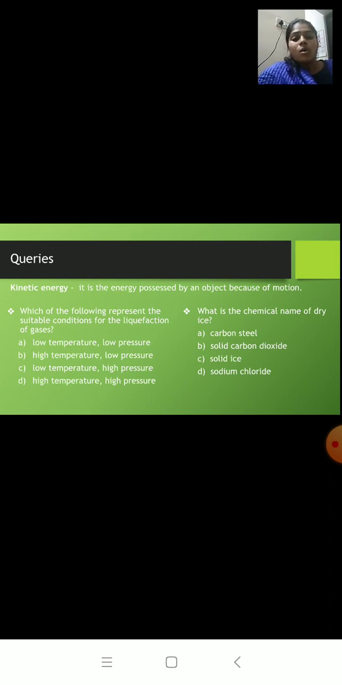Second one, what is the chemical name of dry ice? It is like answer the following. Even for that, options are provided. You have to click on the correct option. We know the chemical name of dry ice is solid carbon dioxide. So the correct answer is option B, solid carbon dioxide. So you will click on the second option, that is B, solid carbon dioxide.